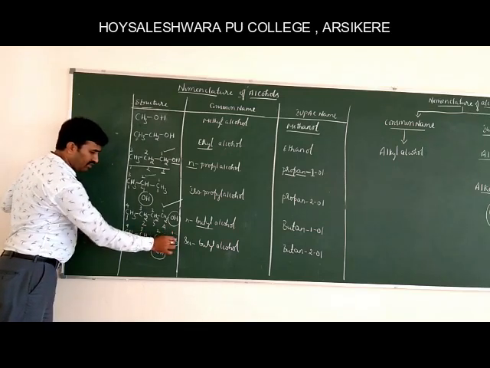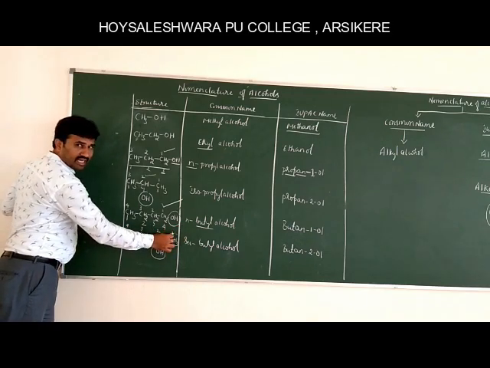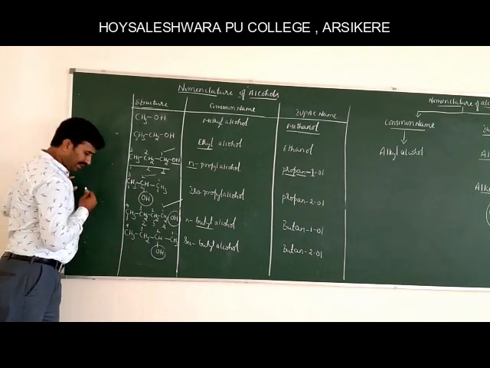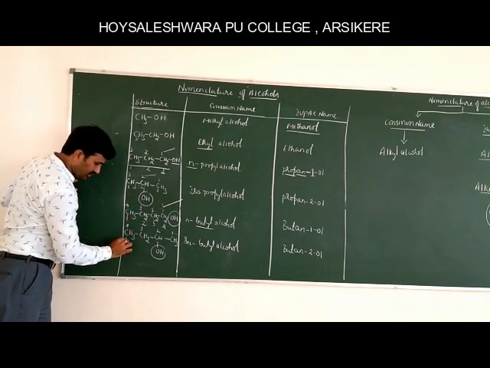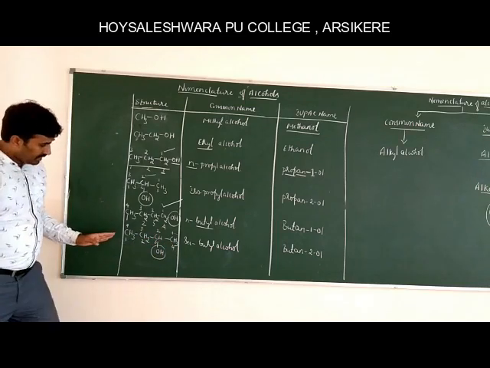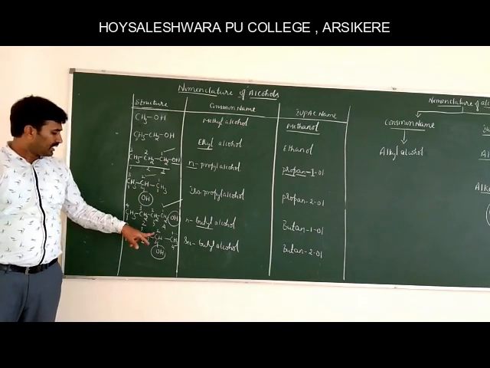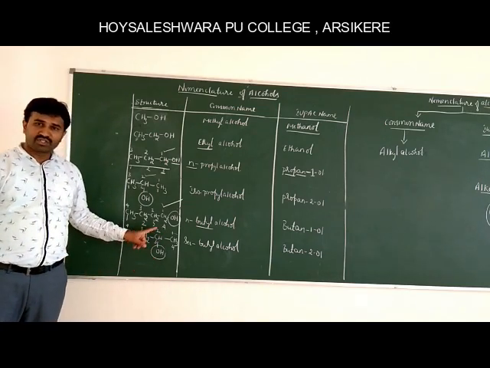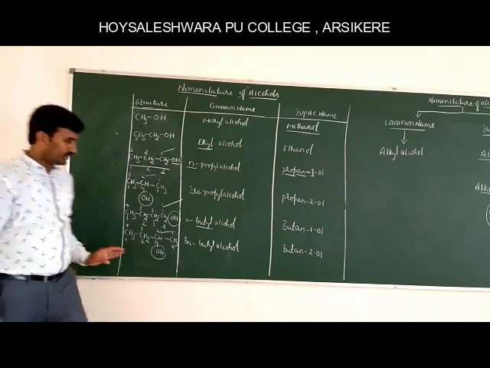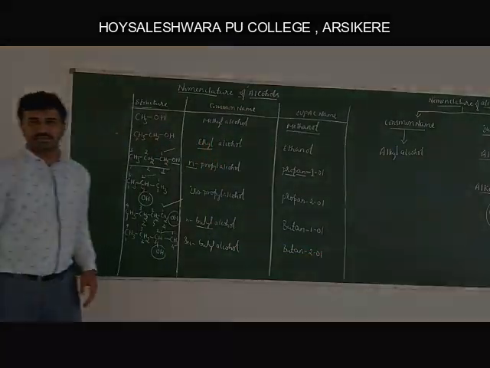When it comes to the IUPAC naming system, again count the carbon atoms: 1, 2, 3, 4. From right to left, we assign the numbers 1, 2, 3, 4. Then we assign the numbers from left to right: 1, 2, 3 and 4. From among these two numbering systems, we select the one where the attachment of the hydroxyl group has the least locant. Therefore, we selected 2.